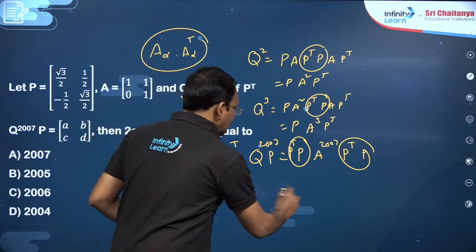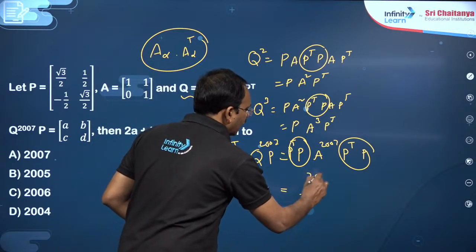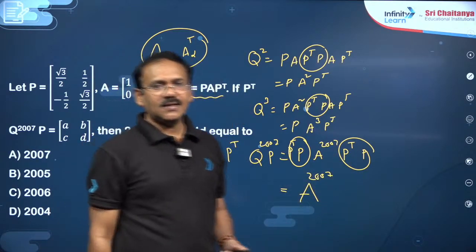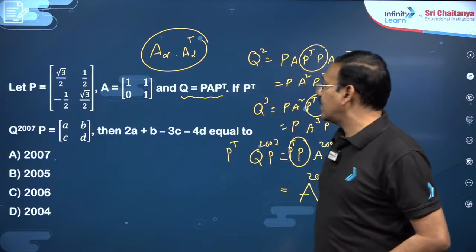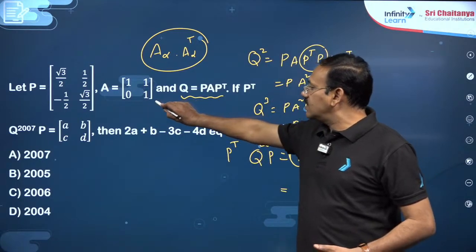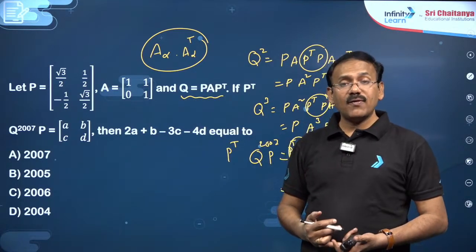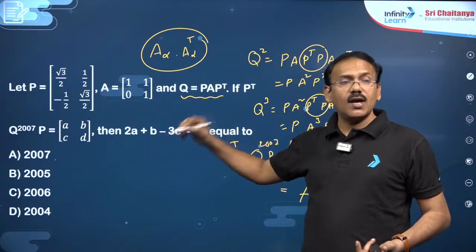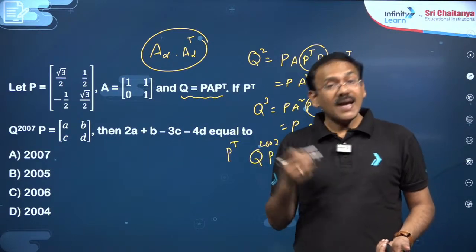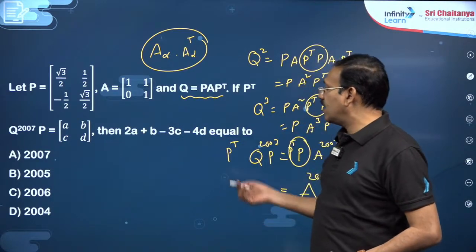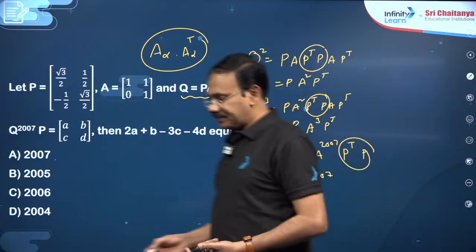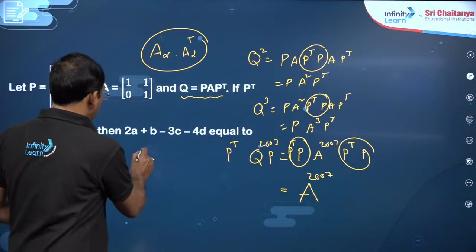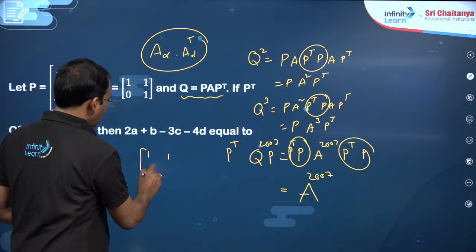So finally he is expecting to find A power 2007, my dear friends. A power 2007, so finally this is the A matrix. A power 2007 means you have to find A square, A cube. By induction you need to find A power 2007 finally. You see, just find its square, my dear friends.